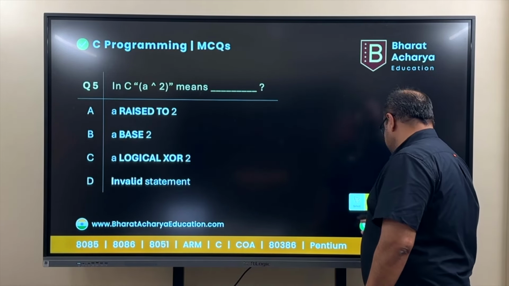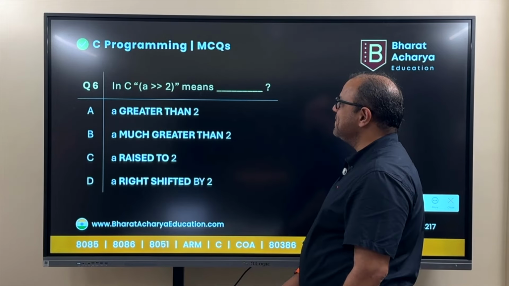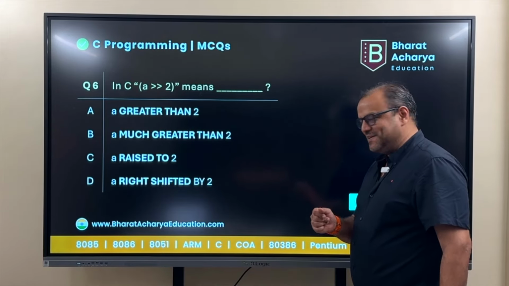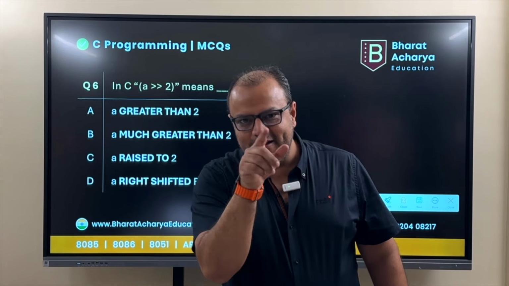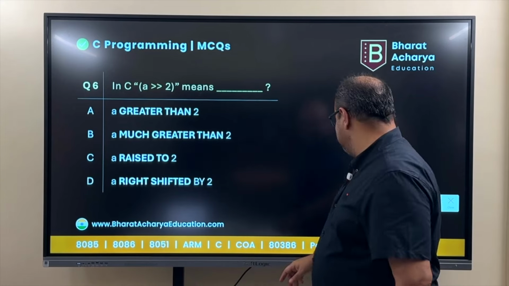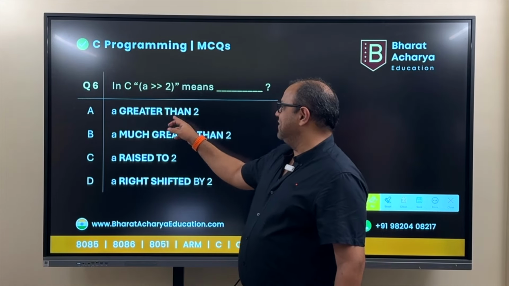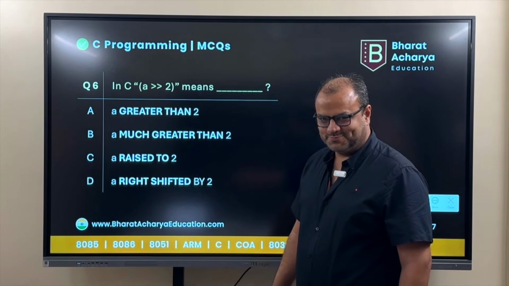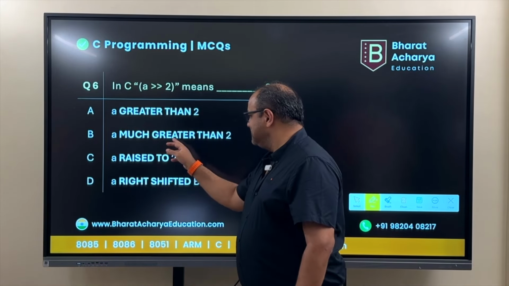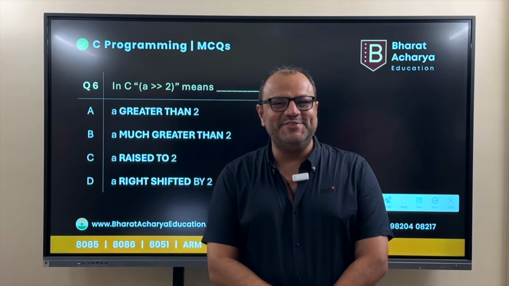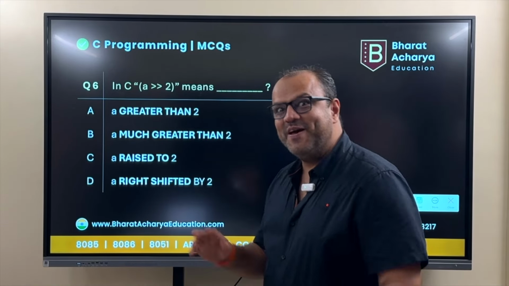Let's go to the next one, the last question for the day. What does this operation mean? Come on. Is this a valid statement? A greater than greater than 2. What does this mean? Does this mean A is greater than 2? No, that would have been 1 greater than. Does this mean A is much greater than 2? Because there are 2 greater than signs. So very, very greater than 2.